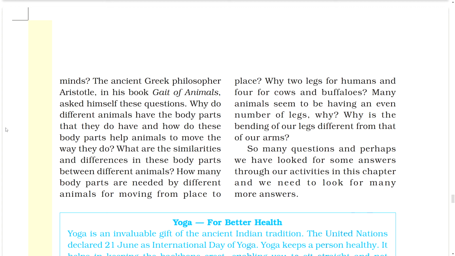Why two legs for humans and four for cows and buffaloes? Many animals seem to be having an even number of legs. Why? Why is the bending of our legs different from that of our arms? So many questions, and perhaps we have looked for some answers through our activities in this chapter. And we need to look for many more answers.